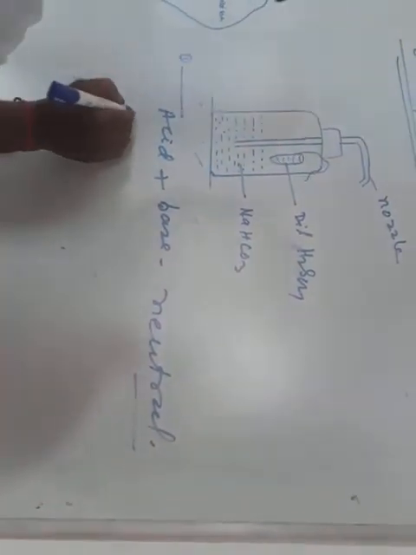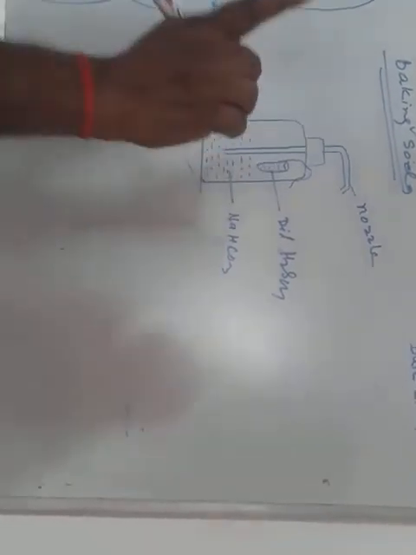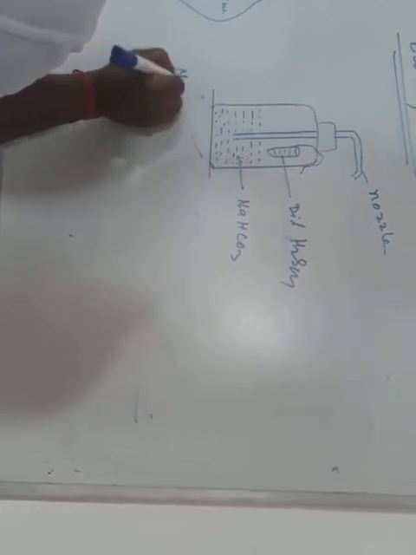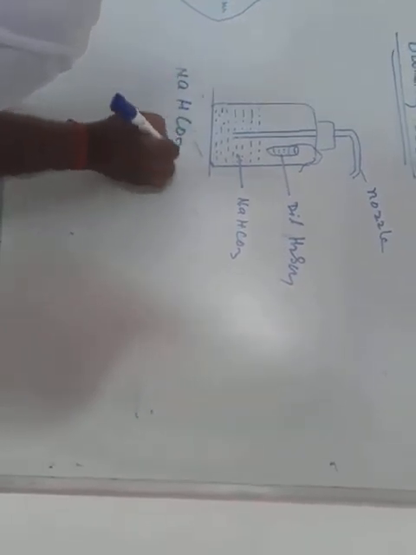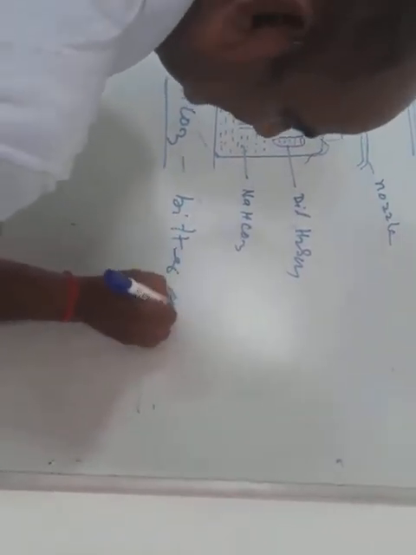And second, fire extinguisher. Baking soda is also used as a fire extinguisher. First, let's discuss baking soda: what is the difference between baking soda and baking powder? Baking soda is NaHCO3, a single compound, and it is bitter in taste.